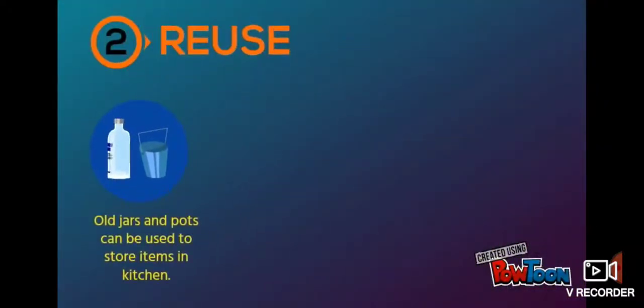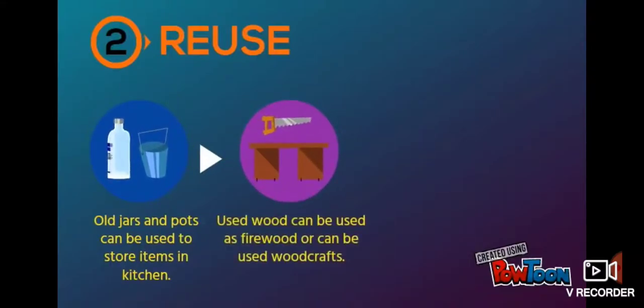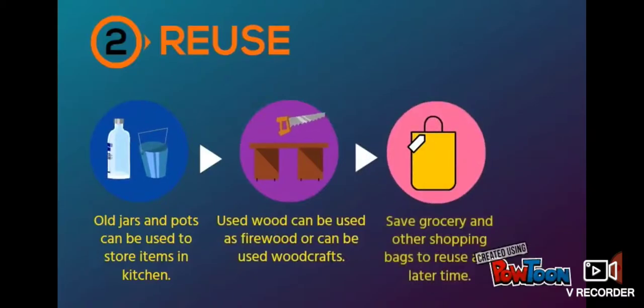Now reuse. See, old jars and pots can be used to store items in the kitchen. Used wood can be used as firewood or for wood crafts. So whichever wood you have used, you can use it again for doing wood crafts. You must have seen some items which are prepared from waste, right? Yes, it becomes quite decorative.